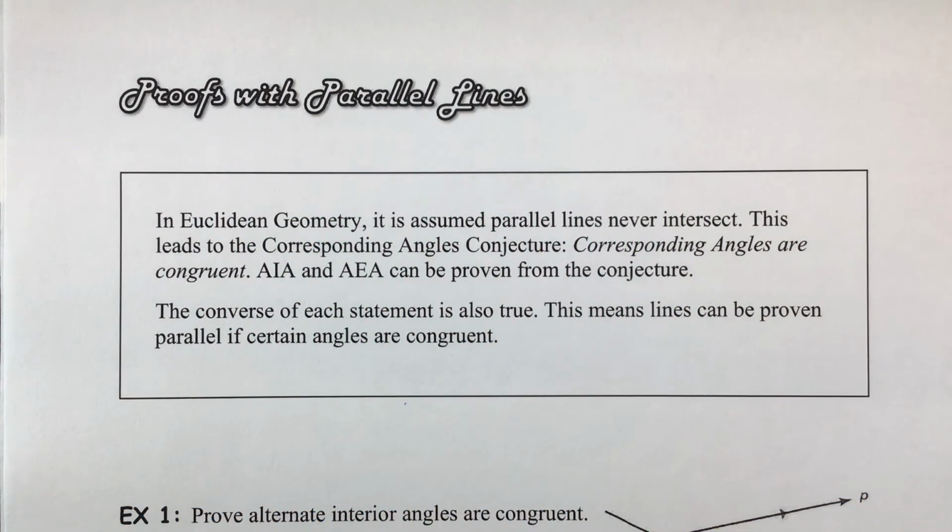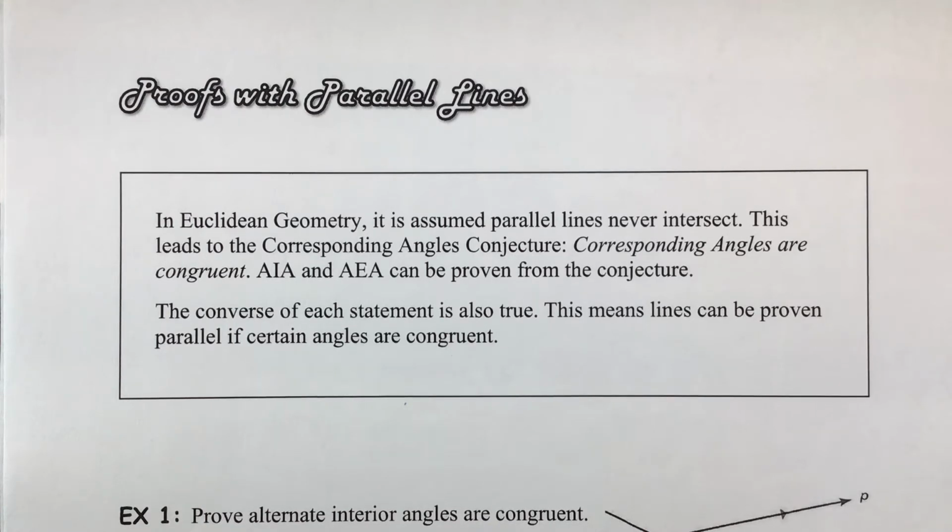In this video, we're going to revisit the idea of writing proofs, and the proofs that we're going to be writing are going to be centered around the concept of a transversal and parallel lines. Recall that in Euclidean geometry, it is assumed that parallel lines never intersect. This leads to the corresponding angles conjecture, which says that the corresponding angles are congruent. Alternate interior angles, alternate exterior angles, those are going to be proven from this conjecture.